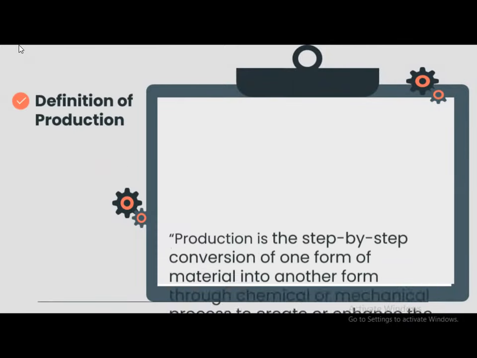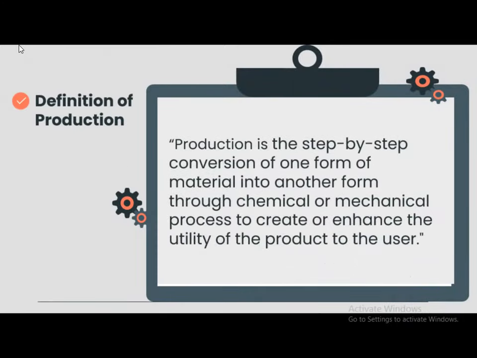Now we will see the definition of production. Production is the step-by-step conversion of one form of a material into another form through chemical or mechanical process to create or enhance the utility of the product for the ultimate users, that is, for the customers.